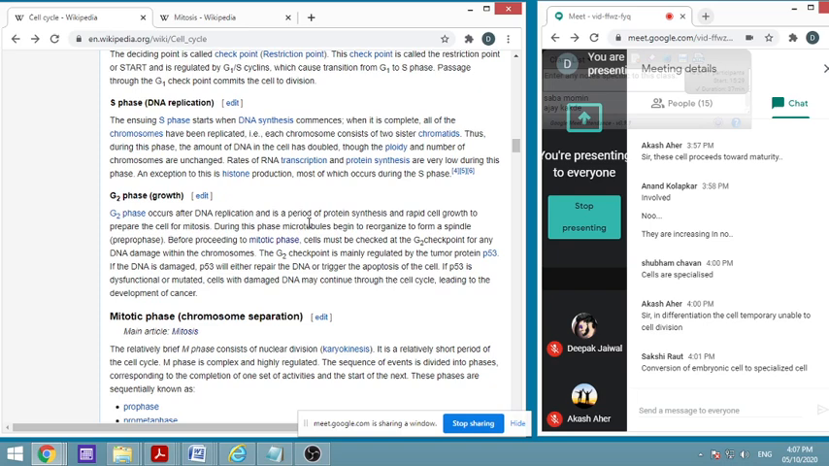The rate of RNA transcription and protein synthesis is very low during this phase. Why? Because DNA is engaged in replication, and DNA cannot be processed for two different things simultaneously, DNA replication and transcription. So transcription will be lesser, and only replication will take place. The only exception is histone production, because histones are required for the winding up of the DNA, and therefore it occurs during S phase.